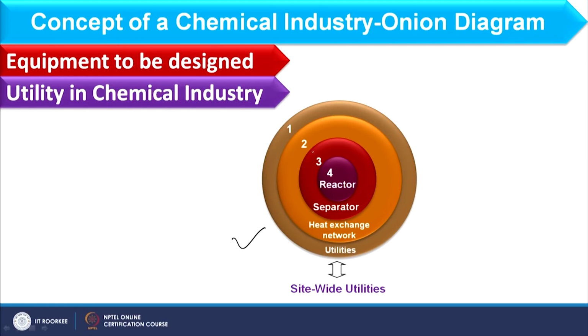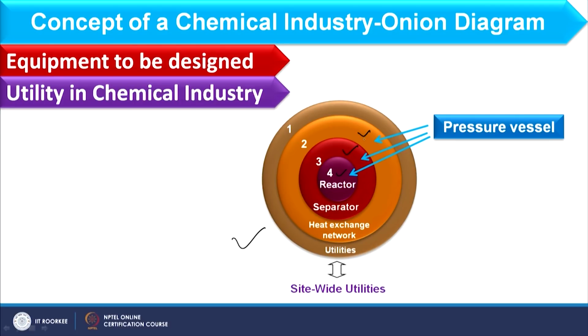So, here you see this is again the Union diagram, different layers I have already discussed, and as I need to design the pressure vessel, through this pressure vessel we can design reactor, we can design separator, we can design heat exchangers. This is the main reason of this course, that once you study this course you can contribute in these 3 layers in the Union diagram.